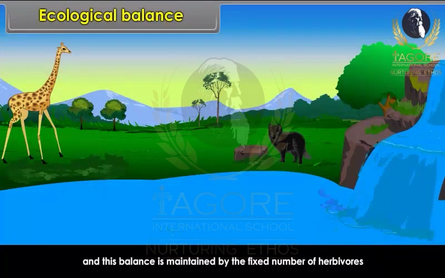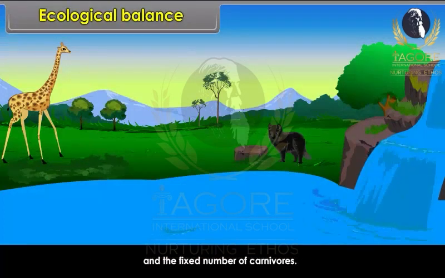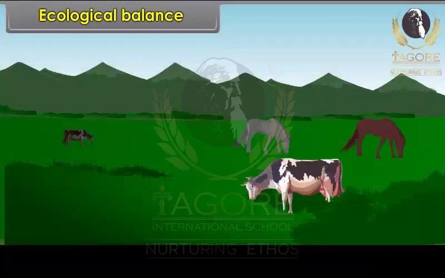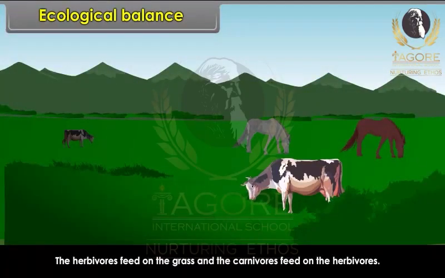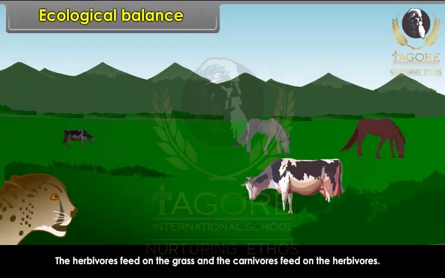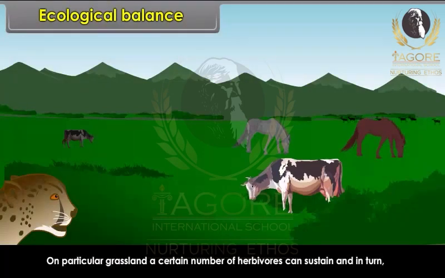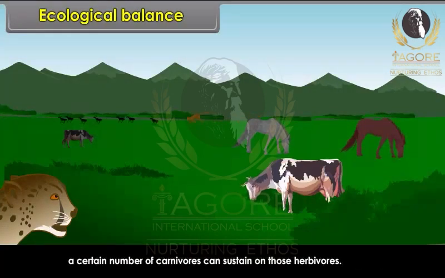The herbivores feed on the grass and the carnivores feed on the herbivores. On particular grassland, a certain number of herbivores can sustain, and in turn a certain number of carnivores can sustain on those herbivores. Thus, in the state of ecological balance, the living organisms remain almost stable.